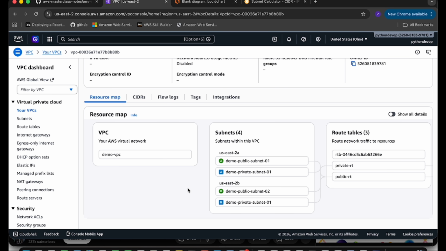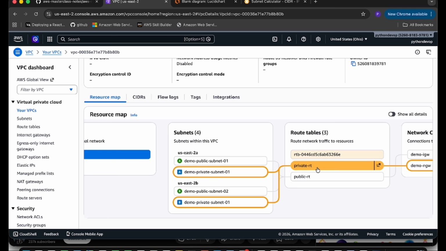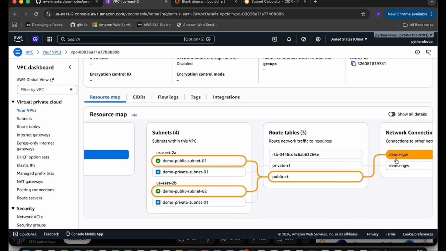Alright, so this was the complete setup of a production level VPC architecture. Now you understand how VPC works, how subnets are designed, and how traffic flows via the route table, the NAT gateway and the internet gateway as well. And this is just the beginning. From here we are starting a complete AWS network series where we will go deeper into real world concepts step by step. In the next video we will cover other topics like VPC peering, endpoints, and real production use cases.